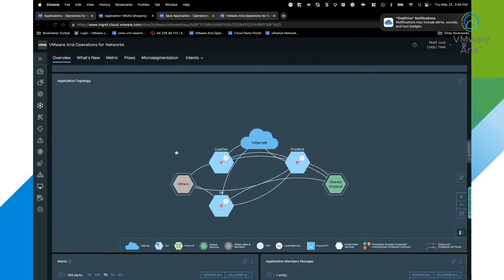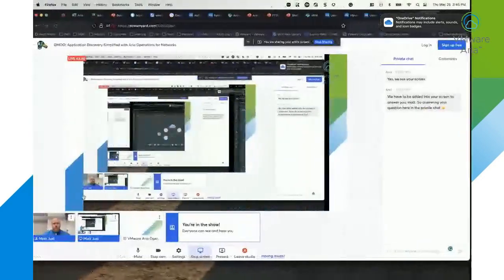So then we can move into our next set, whether it's from a day two perspective, looking at monitoring, managing, and troubleshooting, or if we're going to get into things like migration planning. We can do many different things here. I'll look at doing another Getting More Out Of session where we can talk about application migration and how we can do that utilizing Aria Operations for Networks and Aria migration to simplify that process for you. So let me go ahead and switch back to my slides here.